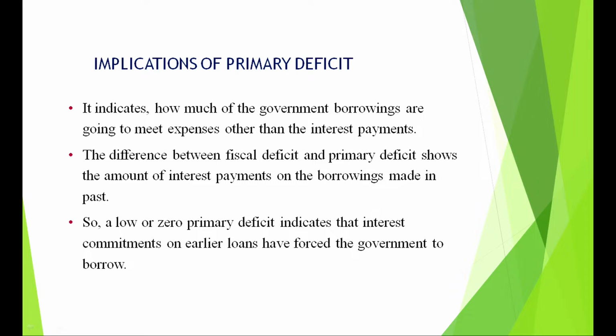Primary deficit का मतलब है government borrows to meet expenses other than interest payments, and the difference between fiscal deficit and primary deficit means the amount of interest payments made on borrowings in the past. Even if the country has a low or zero primary deficit, it means that interest payments on earlier loans have forced the government to borrow.